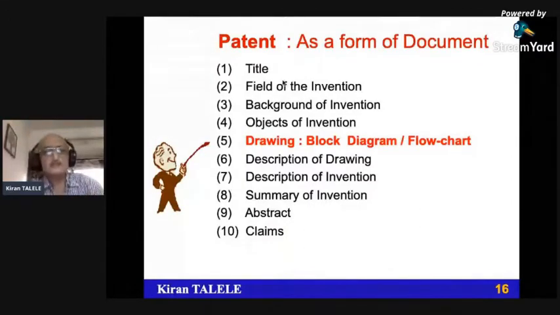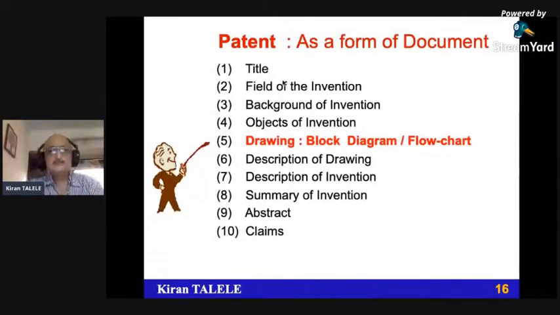So whenever you see the patent document, you'll always find the diagram for system, the diagram for method, sometimes utility diagram, separately. How to draw this diagram? I'll show you a couple of sample examples. How the naming is done, we'll describe in detail. Then description of drawing.